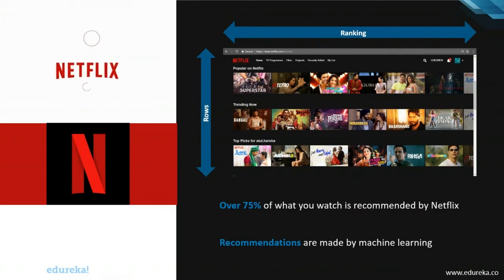This is because Netflix studies each user's personal details and tries to understand what each user is interested in and what sort of movie patterns each user has, and then it recommends movies to them. So Netflix uses the watching history of other users with similar tastes to recommend what you may be most interested in watching next, so that you can stay engaged and continue your monthly subscription. Also, it is a known fact that over 75% of what you watch is recommended by Netflix. So their recommendation engine is brilliant. And the logic behind their recommendation engine is machine learning and artificial intelligence.